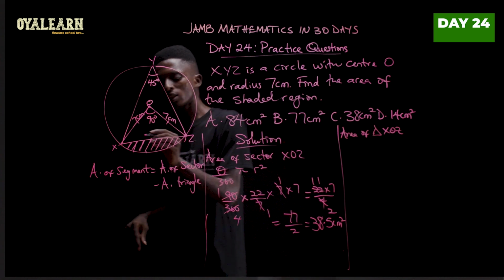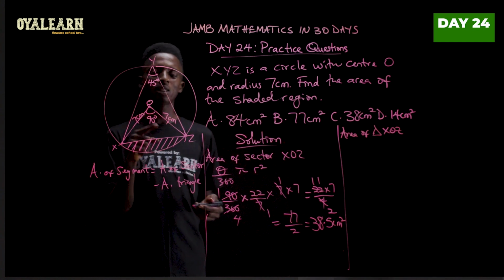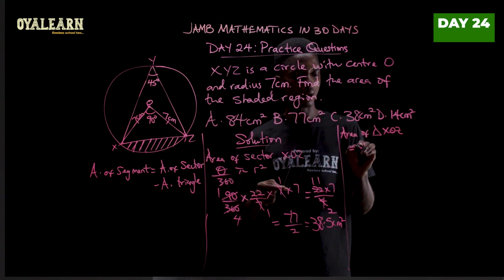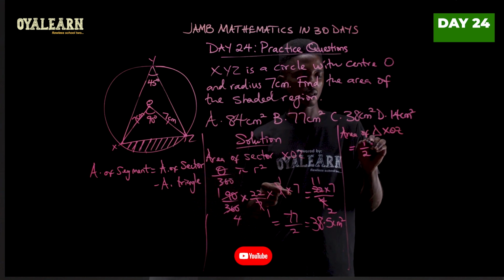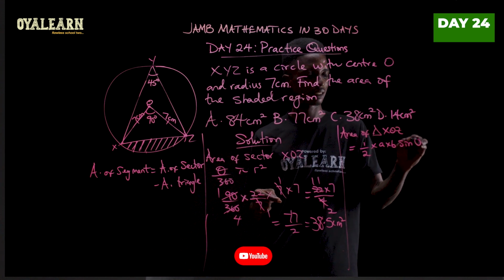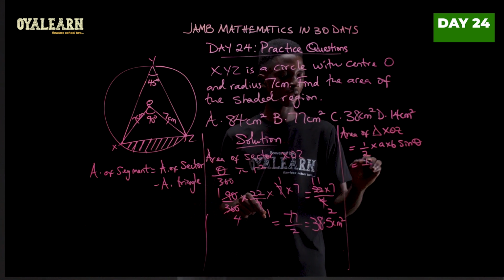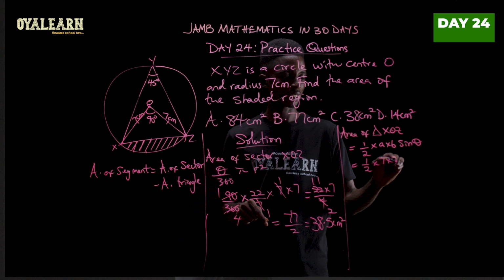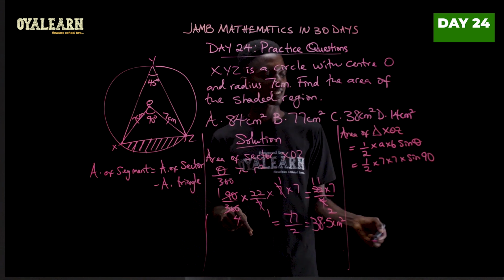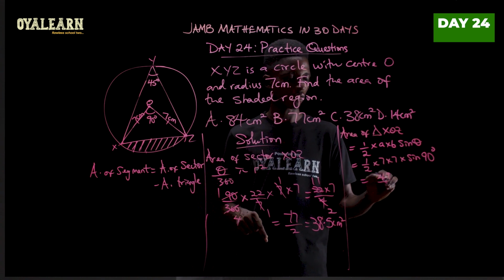Now, since we do not know the base length here, we can also apply another formula which states that we should have area of this as 1 over 2 times A times B sine theta, where A and B is the same here as 7 and 7. So this will be 1 over 2 times 7 times 7 times sine theta. Theta is 90. And sine 90 degrees is 1. So what we have here is basically 49 over 2.